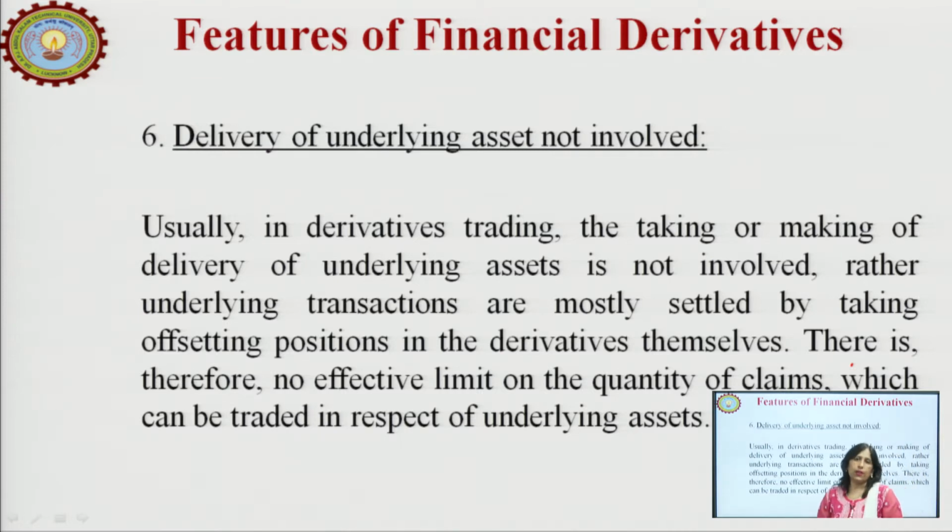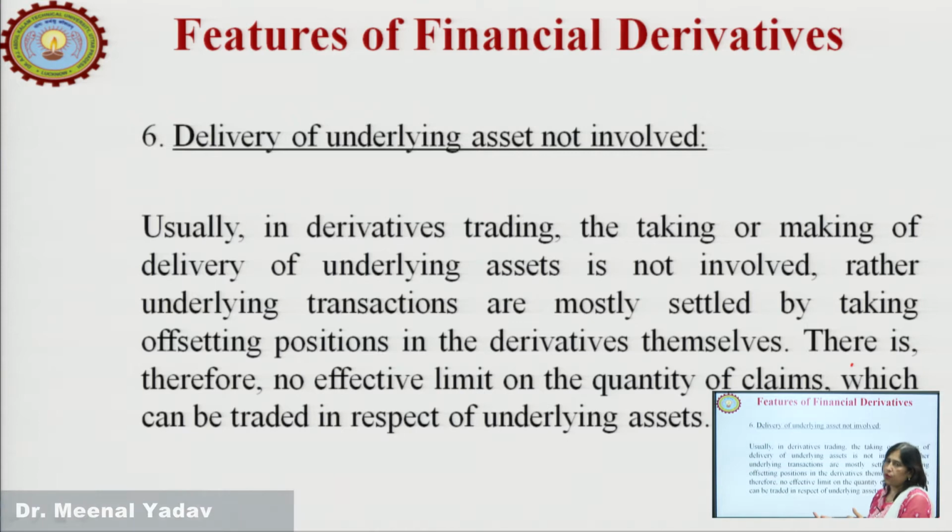Here I would like to also tell you that when we are dealing with financial derivatives, they are usually done in lots. Otherwise, in the cash segment, we can buy one share, we can buy two shares, but here we are not going to buy things in one share; the contract should be in lots. Lots can be of 50, 100, or 500. So, here it is not an individual asset which is being traded, it is done in a lot. But again I am repeating that in derivatives, it is only the positions which I am taking.